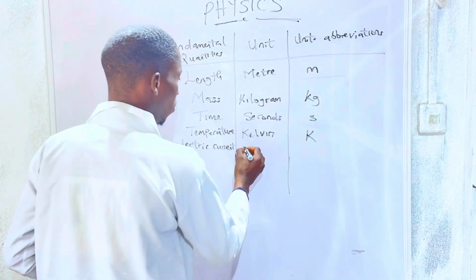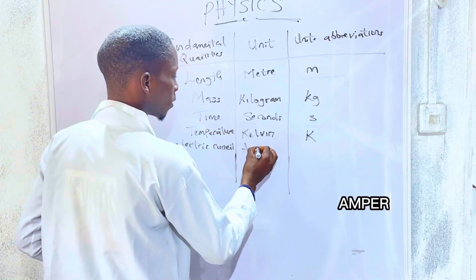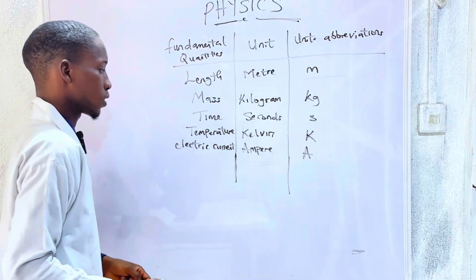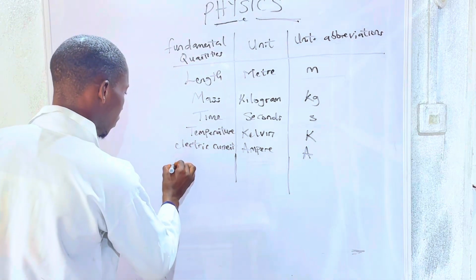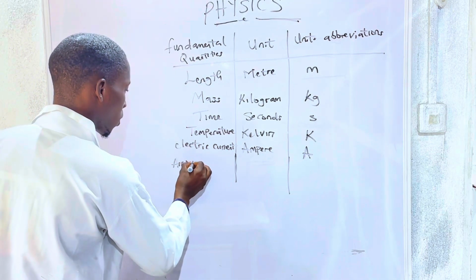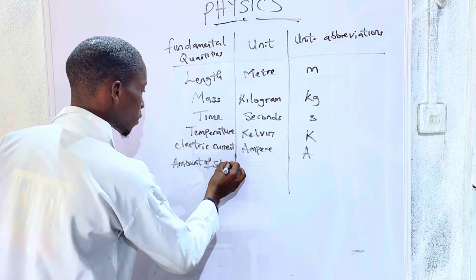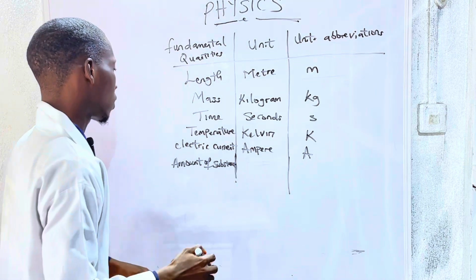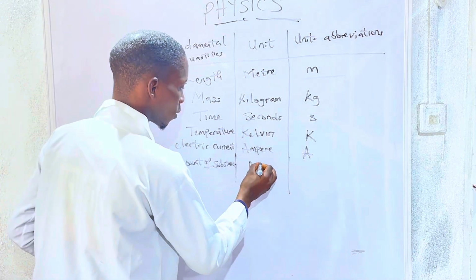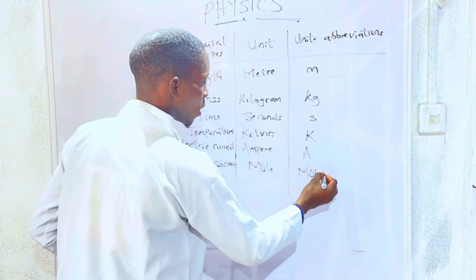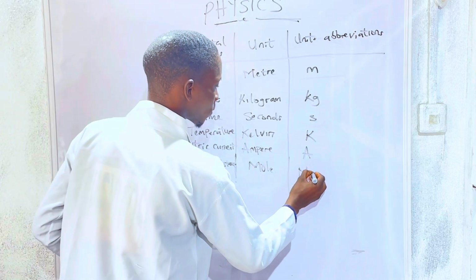Electric current is measured in ampere, that's capital A. We also have amount of substance. That's measured in mole, that's mol.